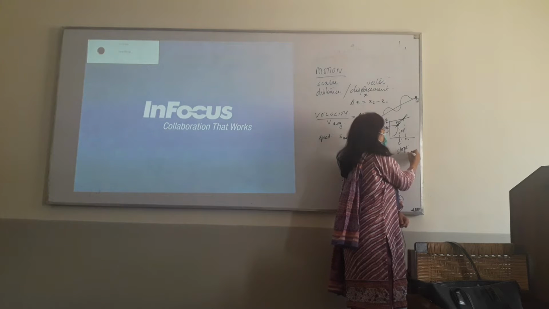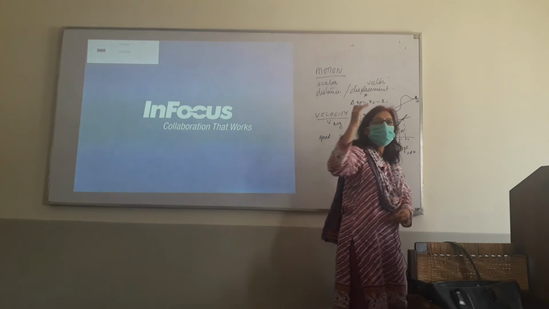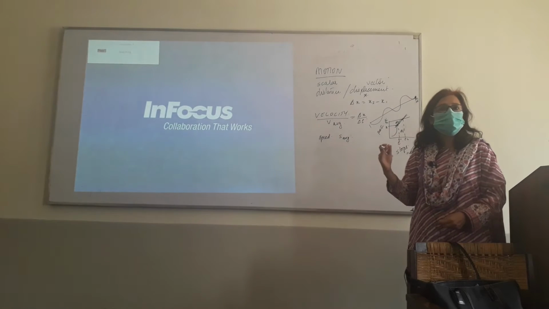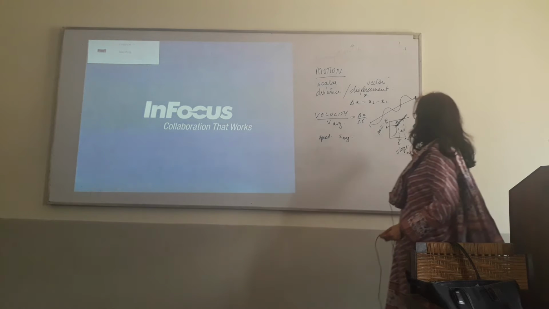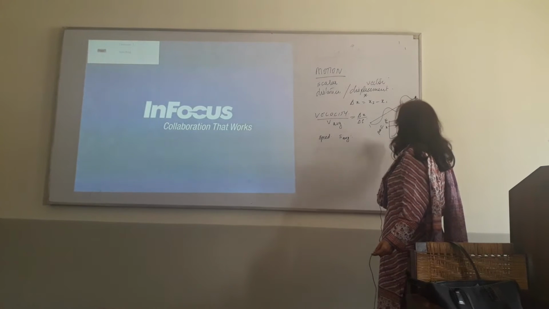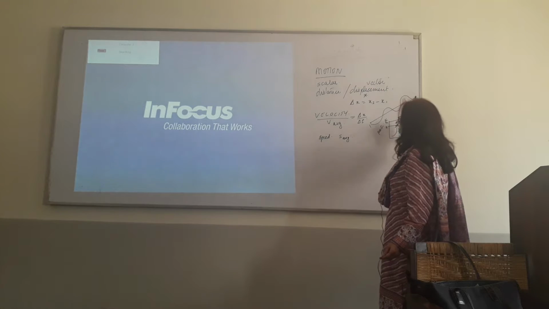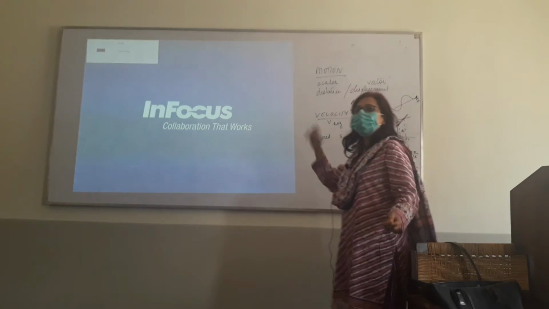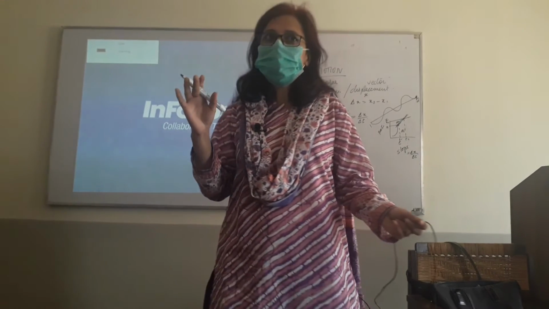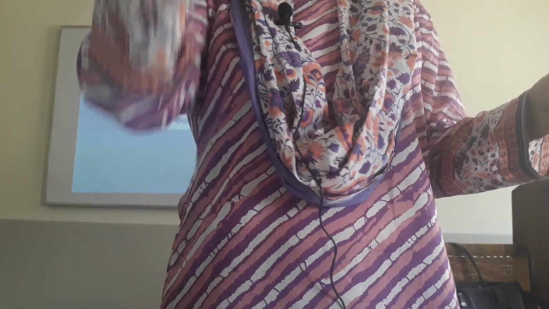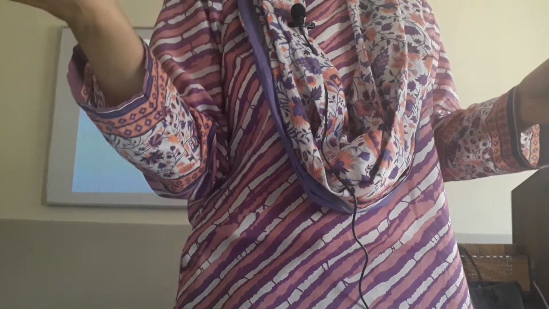The slope is defined as the difference of the y coordinates divided by the difference of the x coordinates. This is delta x over delta t. So if you have a position-time graph, then the slope of the graph gives you the velocity. There are different ways to do this. You can either use the formula to calculate the velocity, or you can use the graph. If you are given a graph, then you find the slope.